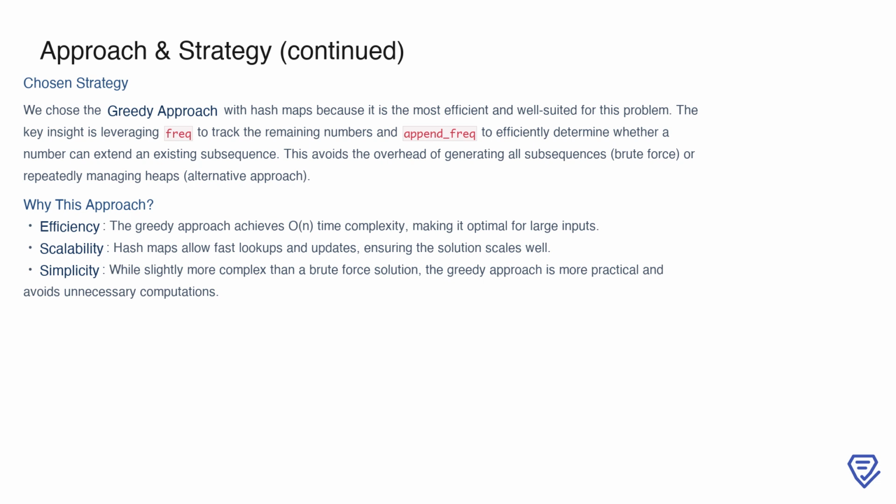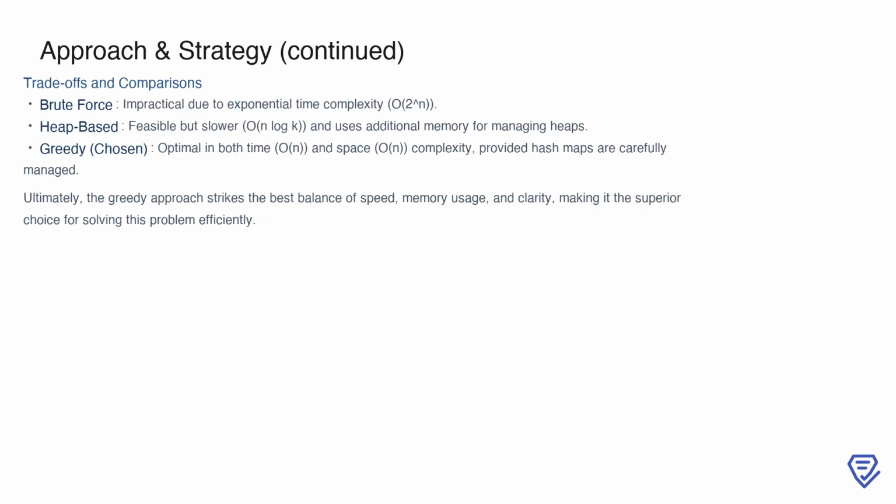The greedy method achieves n time complexity, making it optimal for processing large inputs. Furthermore, hash maps allow for fast lookups and updates, ensuring that the solution scales well with input size. While slightly more complex than brute force, this approach is practical, avoids unnecessary computations, and strikes an excellent balance between efficiency and simplicity.